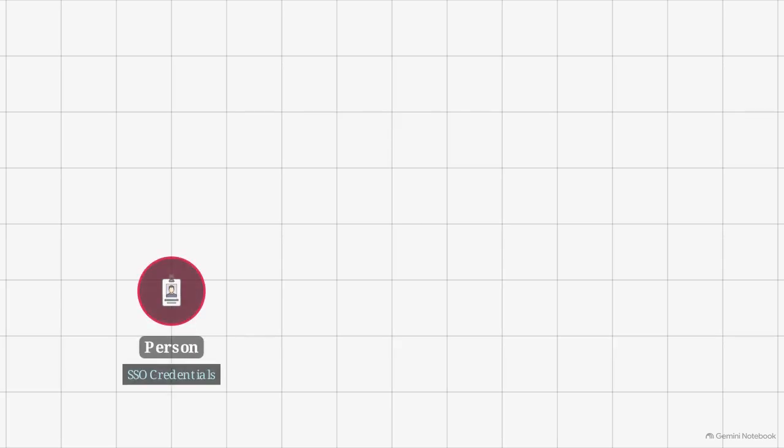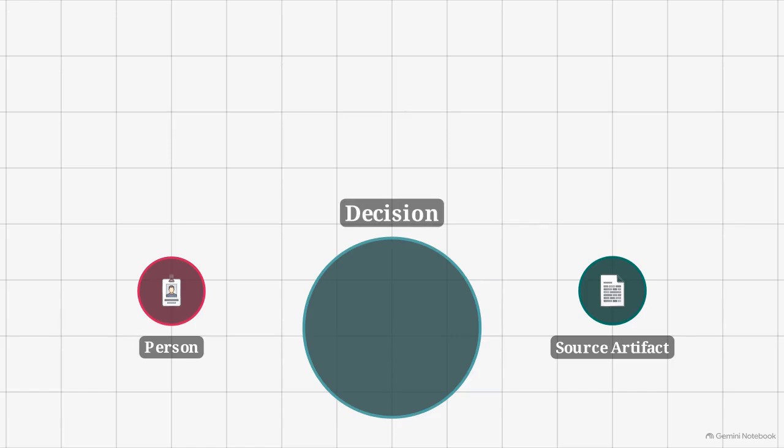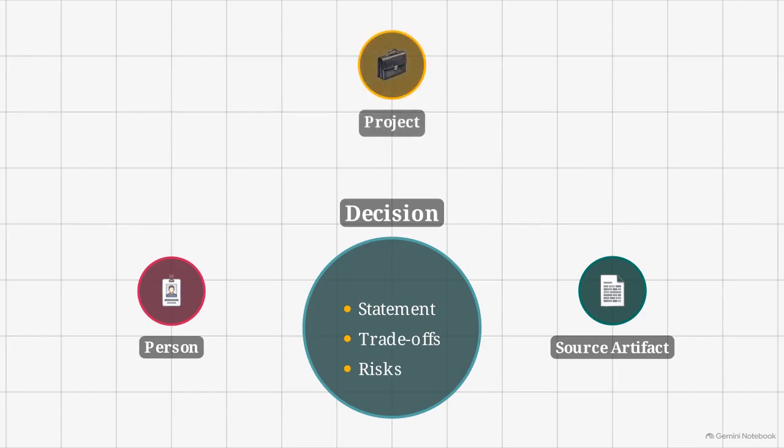We begin with person nodes, which store SSO credentials for access control, and source artifact nodes, representing the physical files like Teams transcripts or architecture decision records. Next is the decision node, the core atomic unit of the corporate brain. This holds compressed decision statements, trade-offs, and open risks. Finally, the project node links organizational initiatives directly back to the decisions and personnel associated with them.